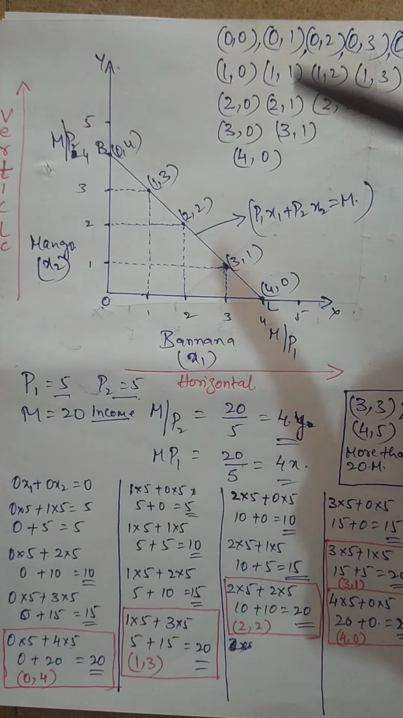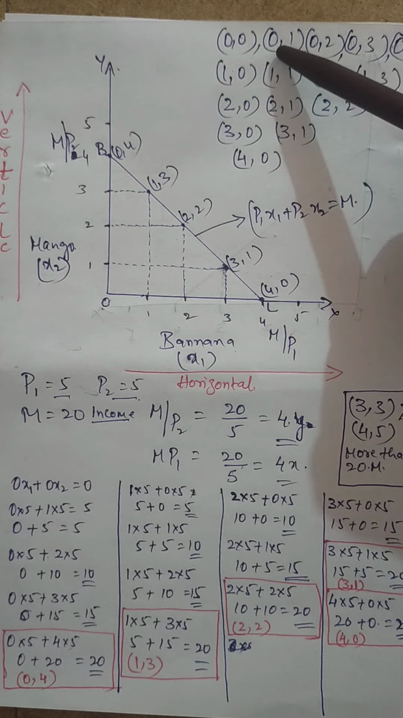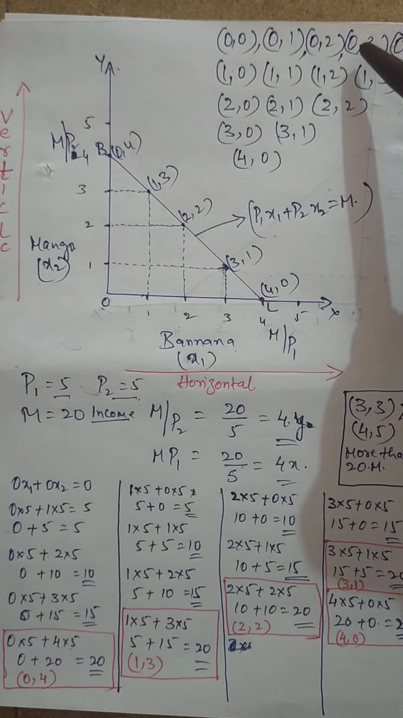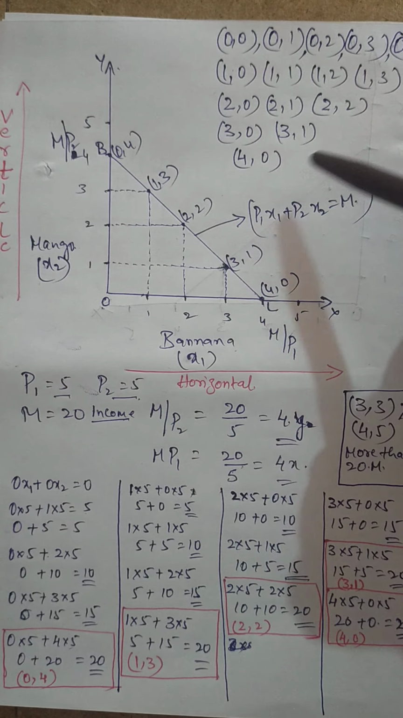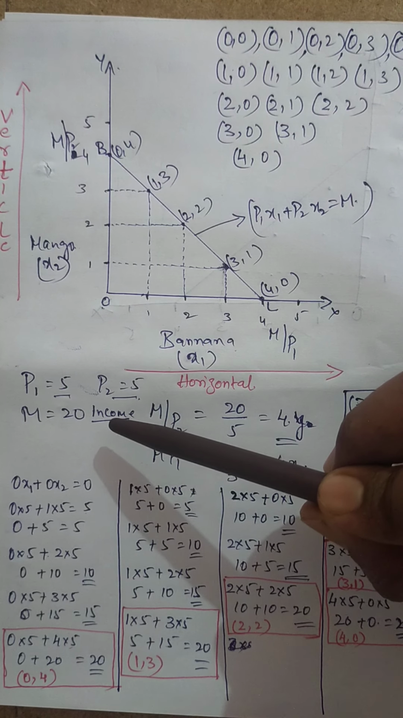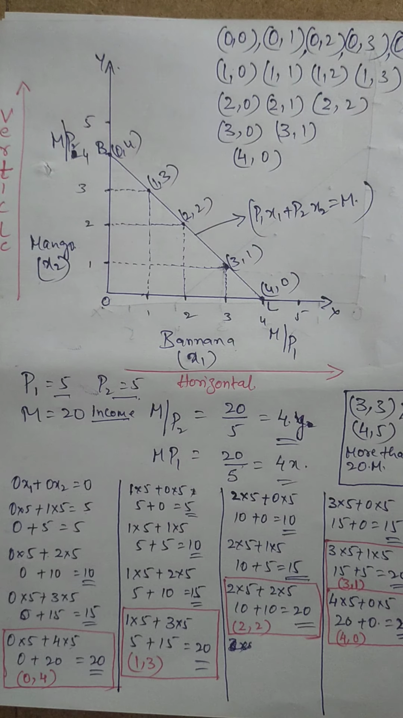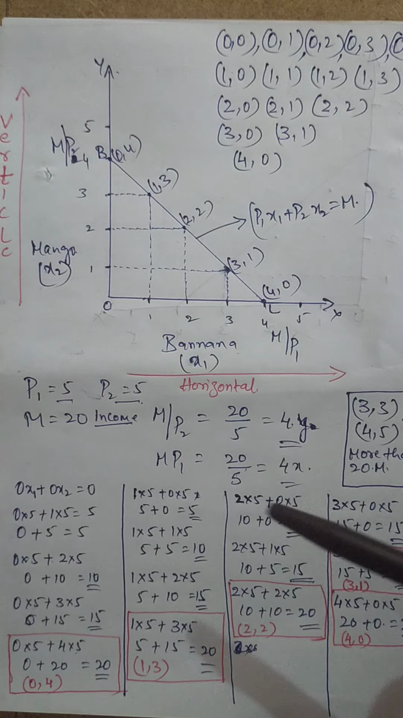So now let us take 0, 0. This is one bundle. Let us take 0, 1. This is another bundle. Let us take 0, 2, 0, 3 and 0, 4. All these are bundles of satisfaction for the amount of income and the prices at which he is purchasing. So now let us go into still more detail on this concept. Please understand, here I have written all the combinations with respect to the price and the income.